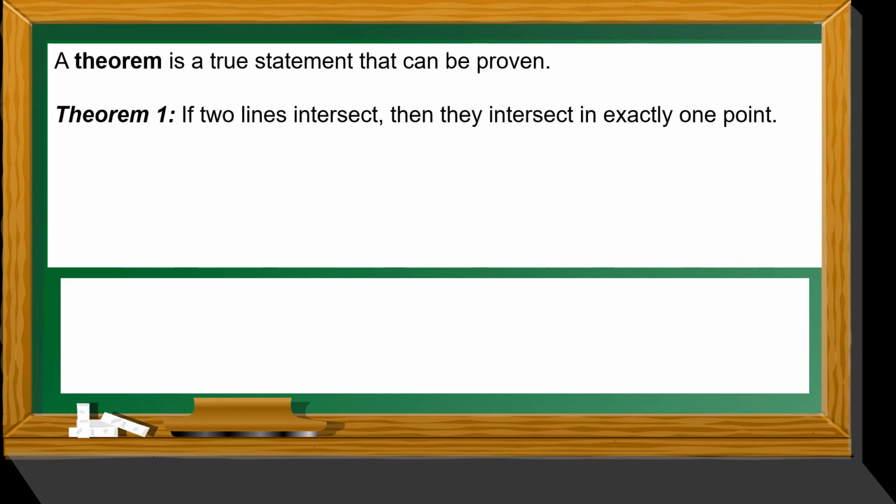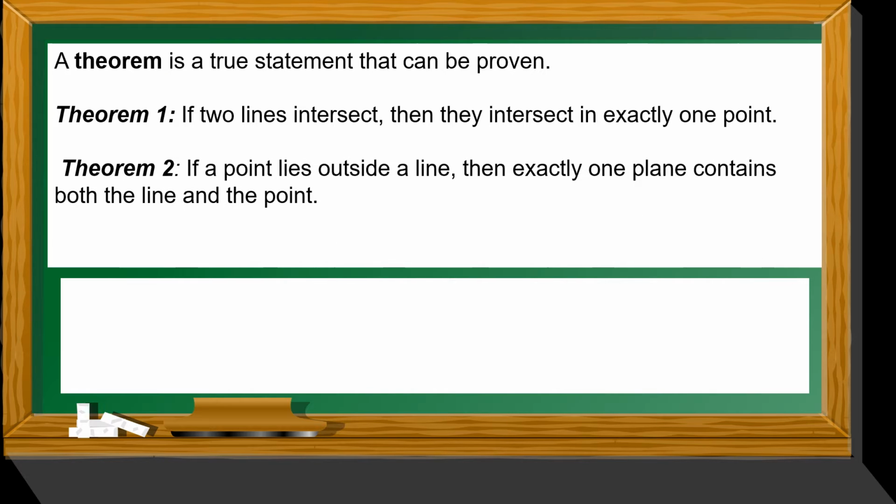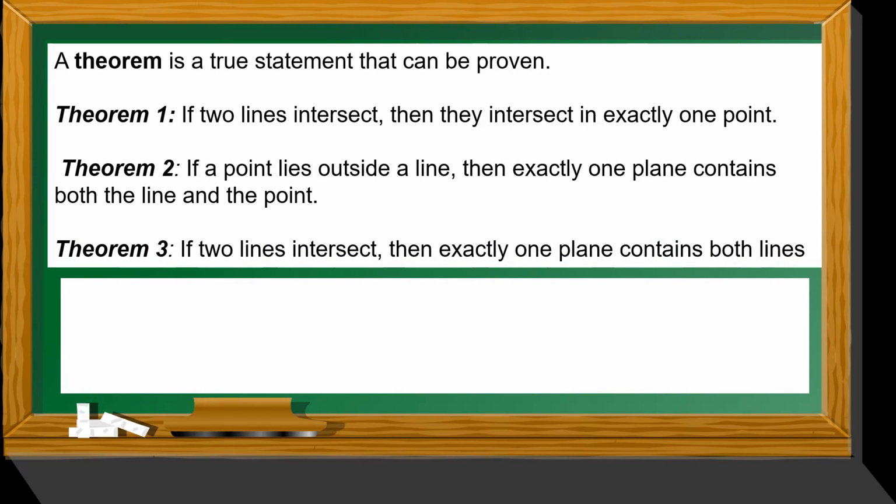So for theorem 1, if 2 lines intersect, they intersect at exactly one point. For theorem 2, if a point lies outside the line, then exactly one plane contains both the line and the point. And theorem 3, if 2 lines intersect, then exactly one plane contains both lines.